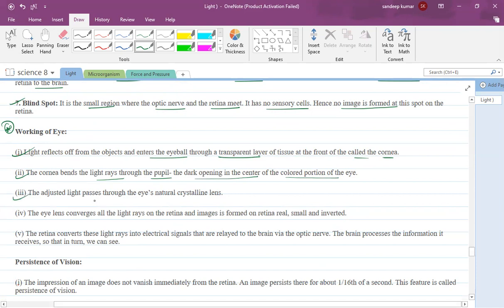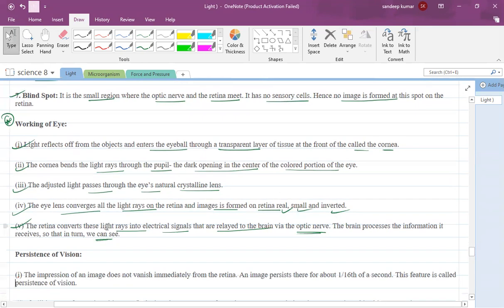The adjusted light passes through the eye's natural crystalline lens, and the eye lens converges all the light rays on the retina and the image is formed on the retina. How is the image? It is a real, smaller and inverted image. The retina converts these light rays into electrical signals that are relayed to the brain via optic nerves, and the brain processes the information it receives so that in turn we can see.